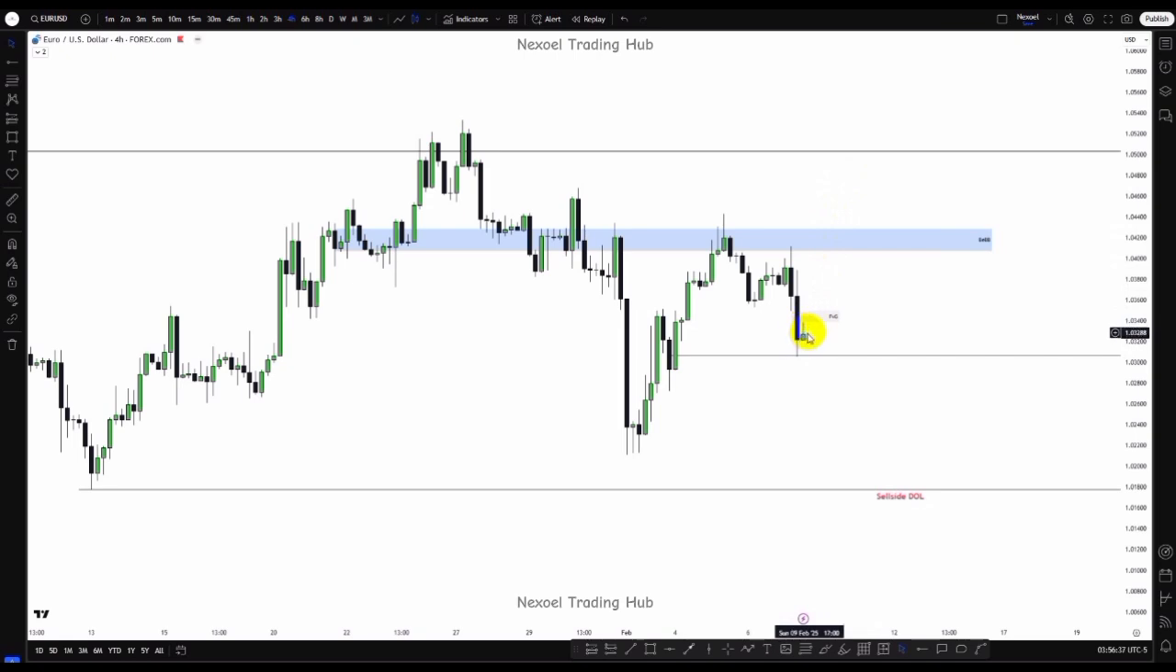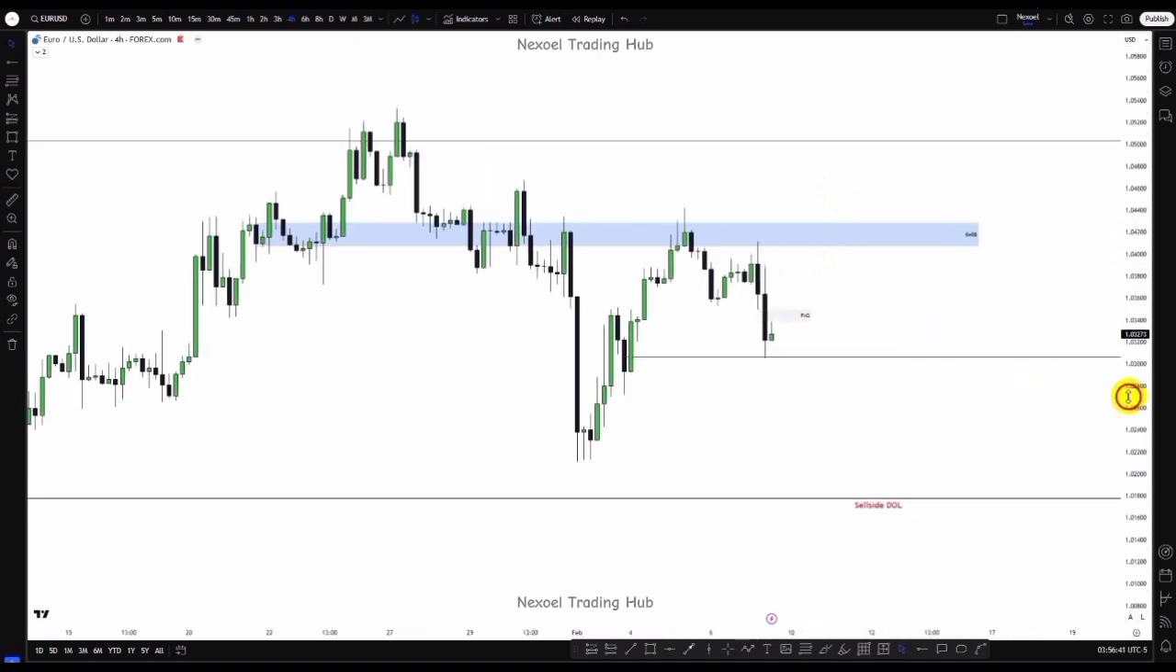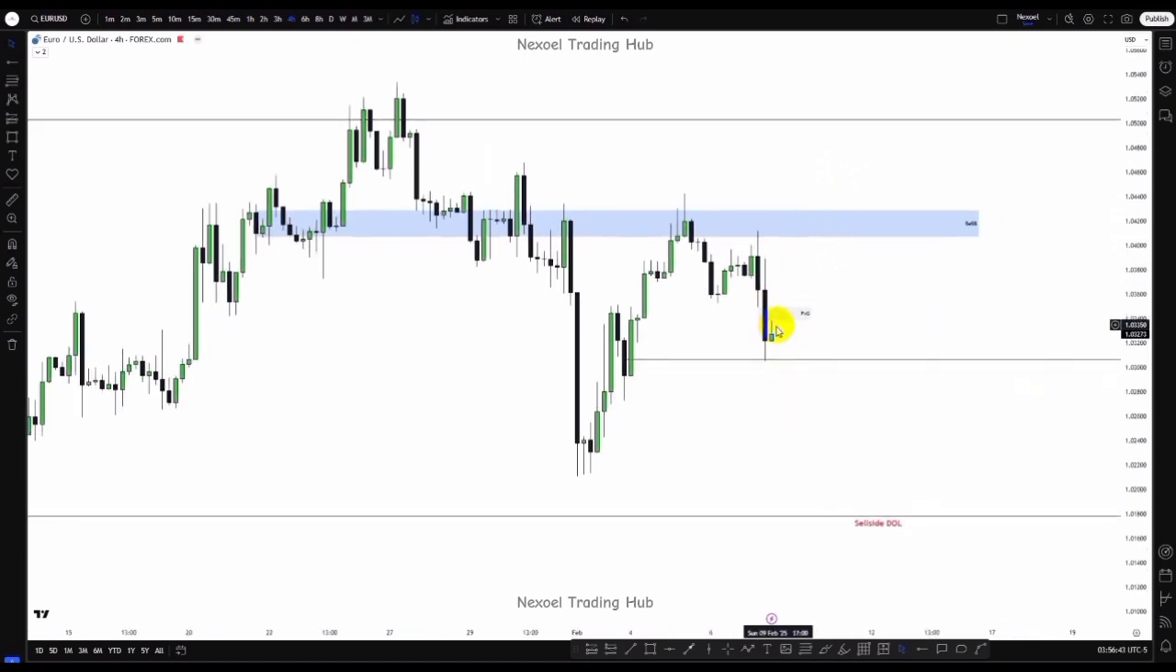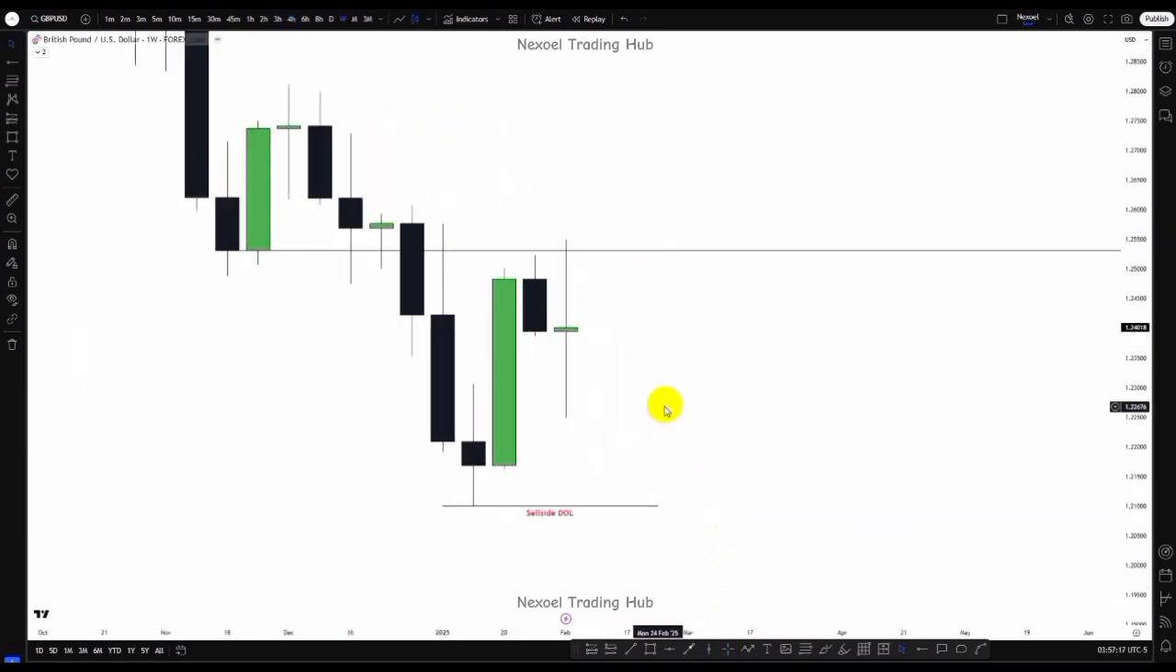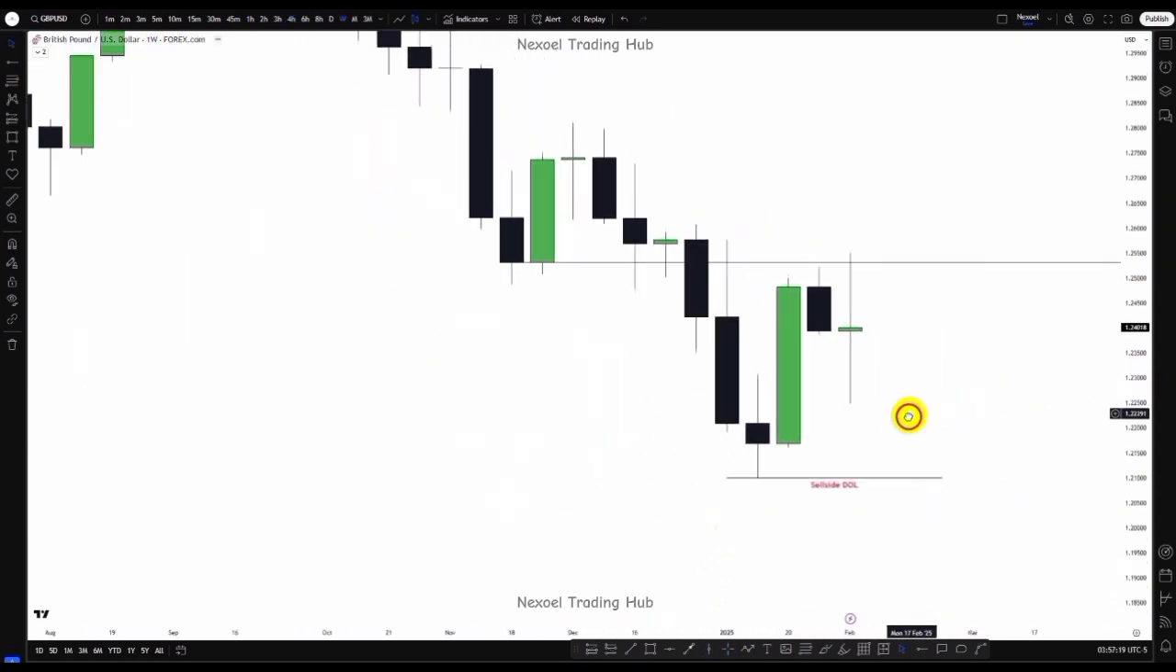Let's just see how price delivers on Monday, and then we can determine strongly if this is going to just aim for the sell side, or we could see a bullish push of price to the upside. So this is what I have to show us, guys, in the EUR/USD. Let's check out the GBP/USD pair. This is GBP/USD on the weekly time frame.